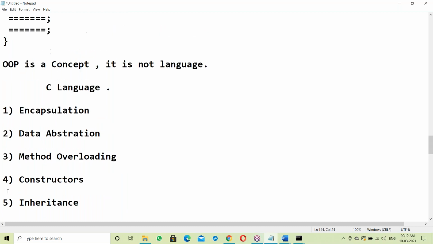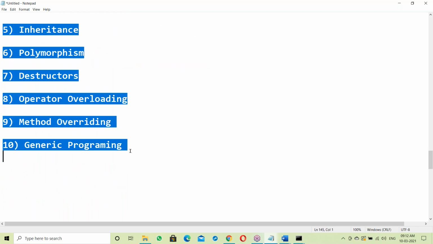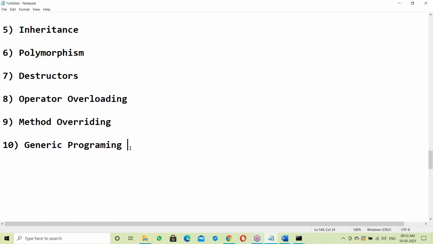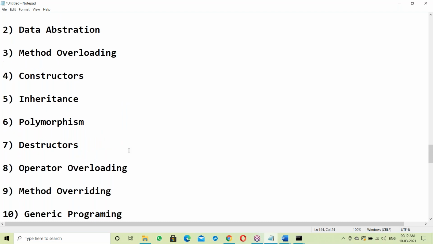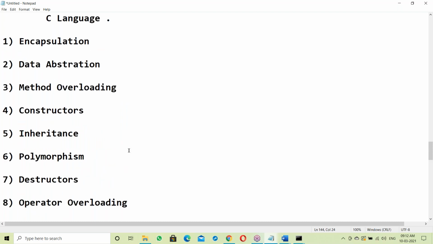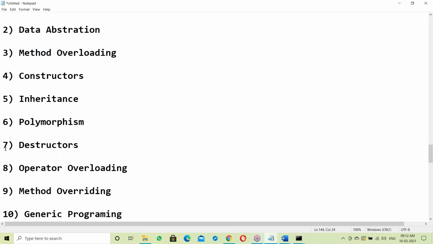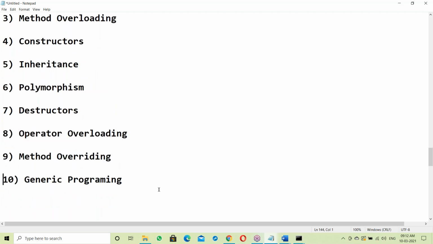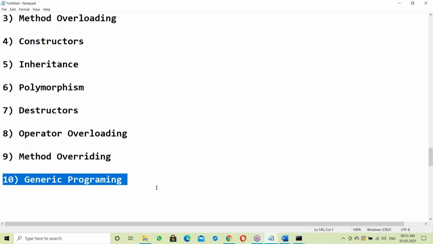So there are 10 features. OOPs was done with 10 features, but no language supports all the features. C++ supports the maximum features. Python also supports maximum features, but Java does not support all these features. In Java, we don't have the destructors concept, no operator overloading concept, and no generic programming concept.